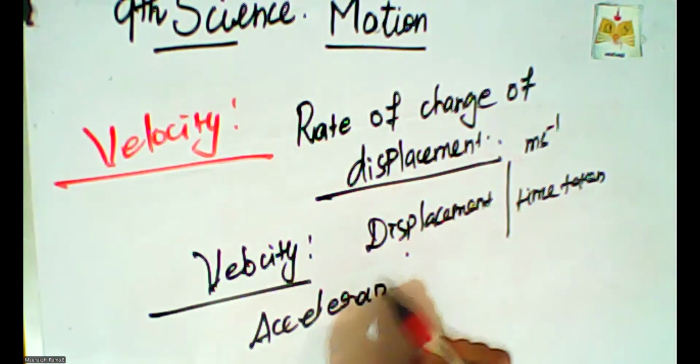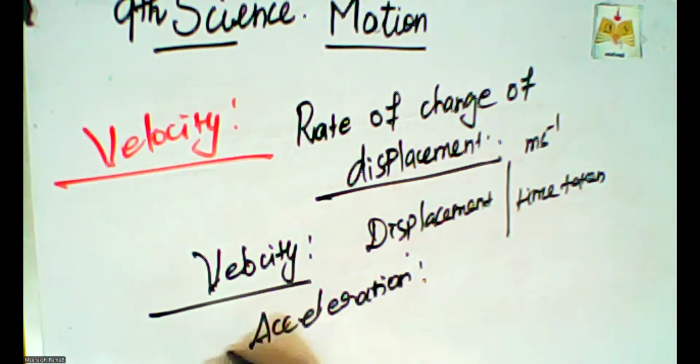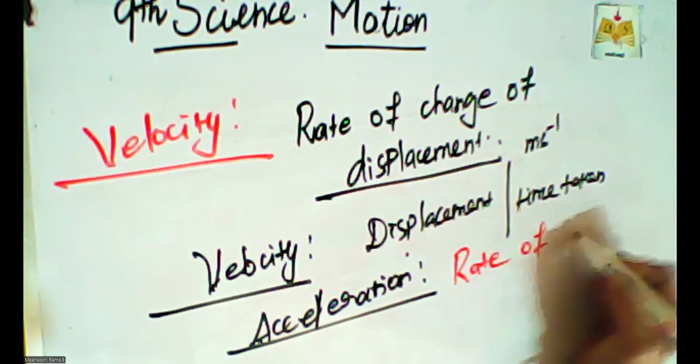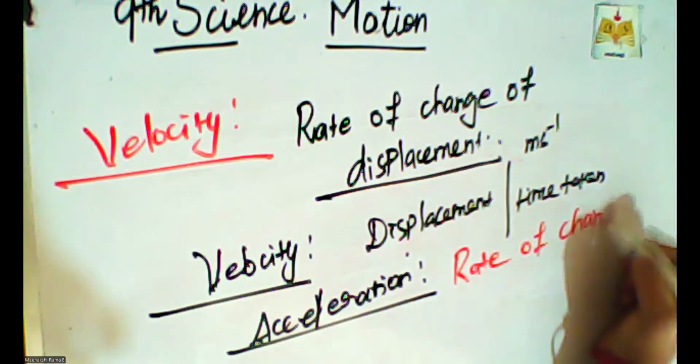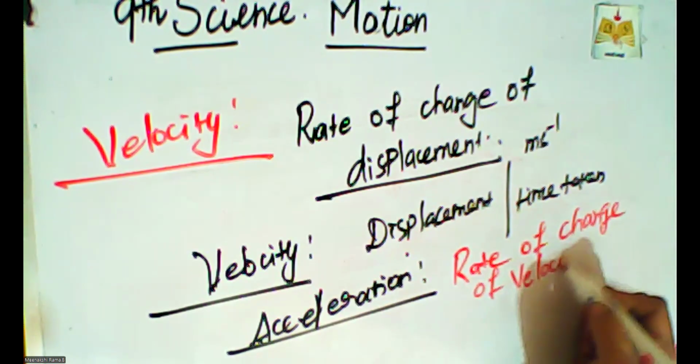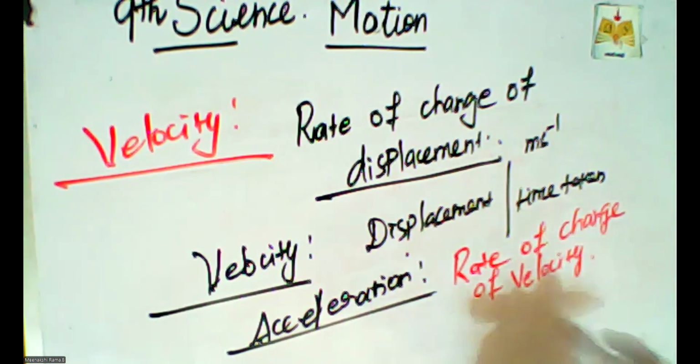Acceleration. Acceleration is the rate of change of velocity. What does acceleration mean? Rate of change of velocity is called acceleration. Acceleration is the rate of change of velocity, or change of velocity per unit time. How can we find out the acceleration?